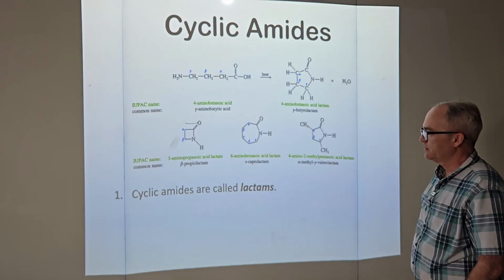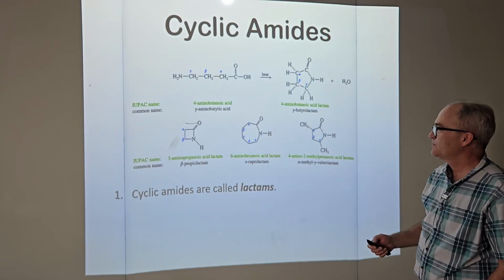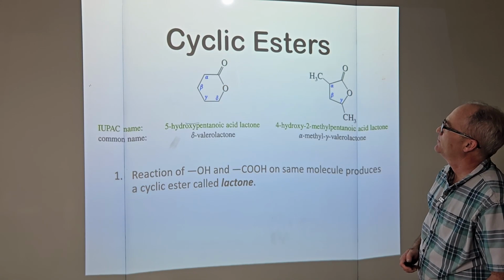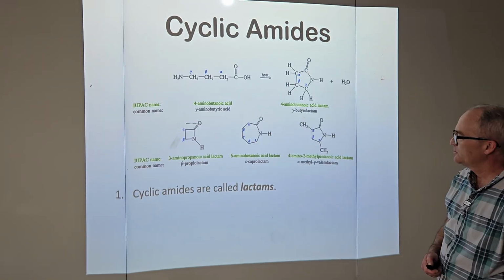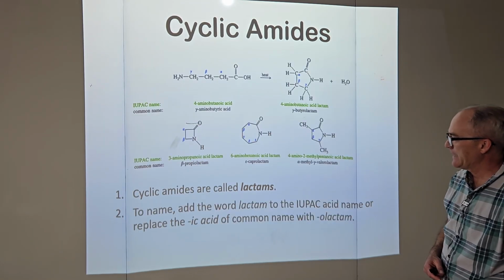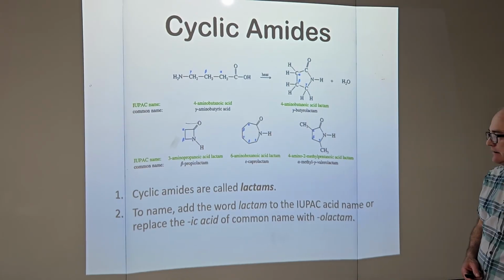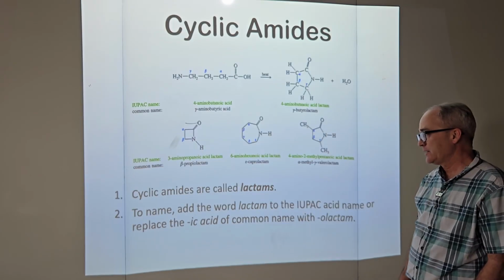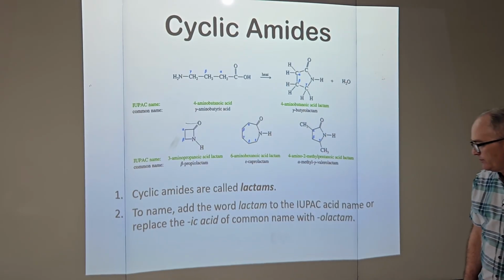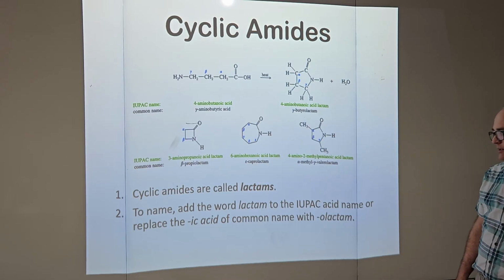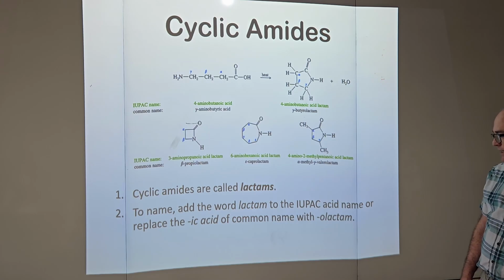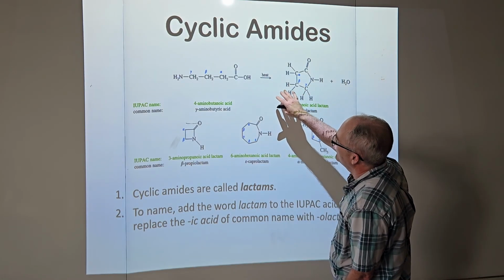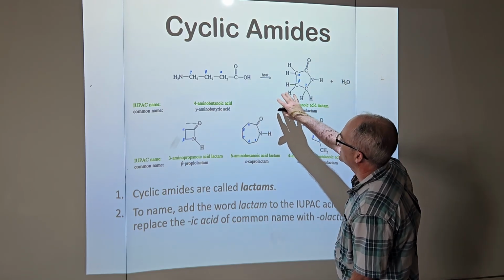Cyclic amides are called lactams. Makes me want to back all the way up. I didn't want to do that. Lactones, I should just go over to the computer. And lactams, lactones and lactams. To name, add the word lactam to the IUPAC acid name or replace the ic acid with the common name olactam. We're not going to mess with common names. So they did what I did with the lactones.